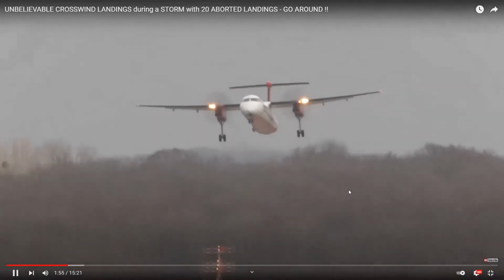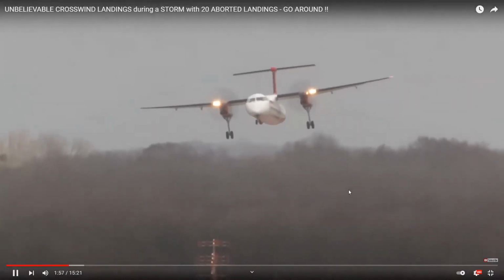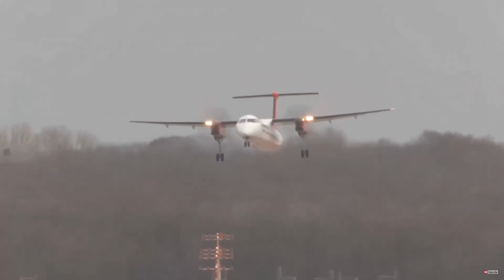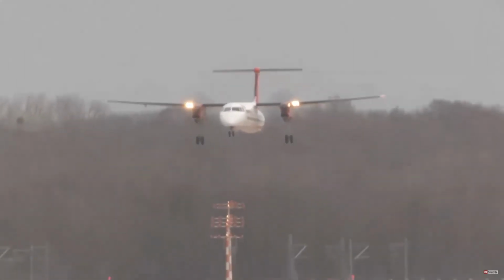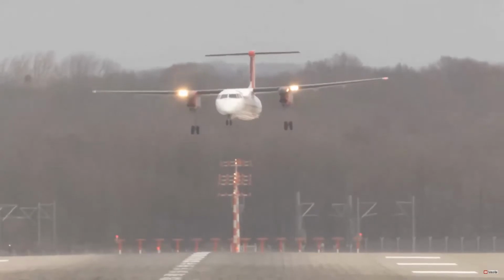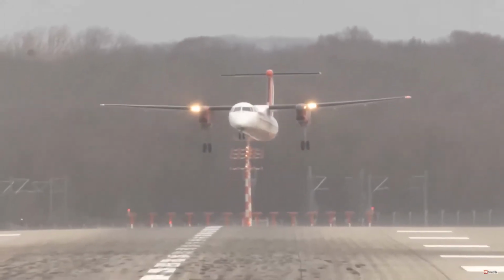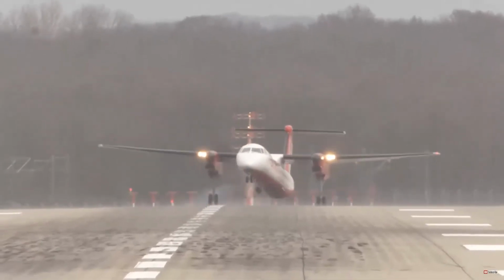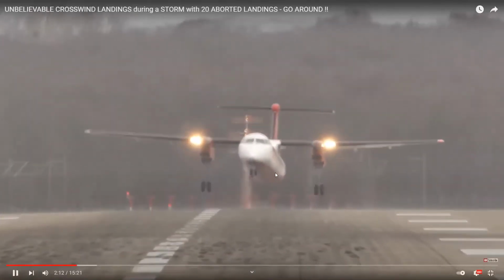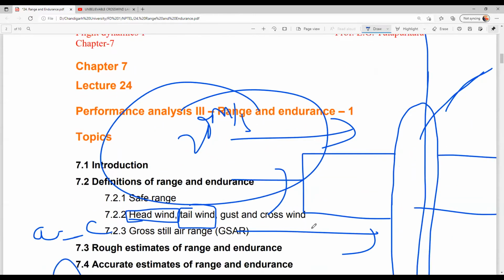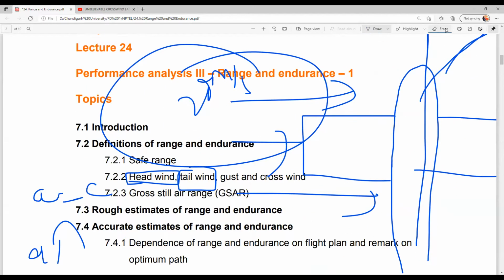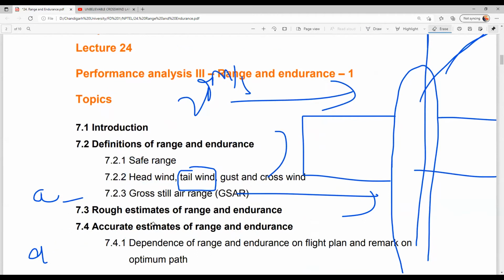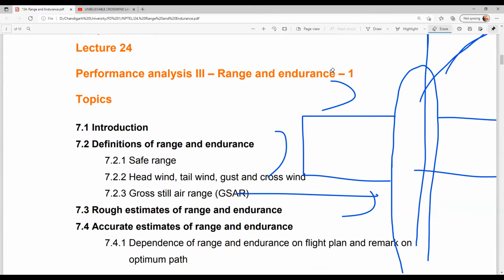So here you can see. Okay, fine. So crosswind is playing that role. It will also affect the range and endurance. Having a tailwind is best for us.